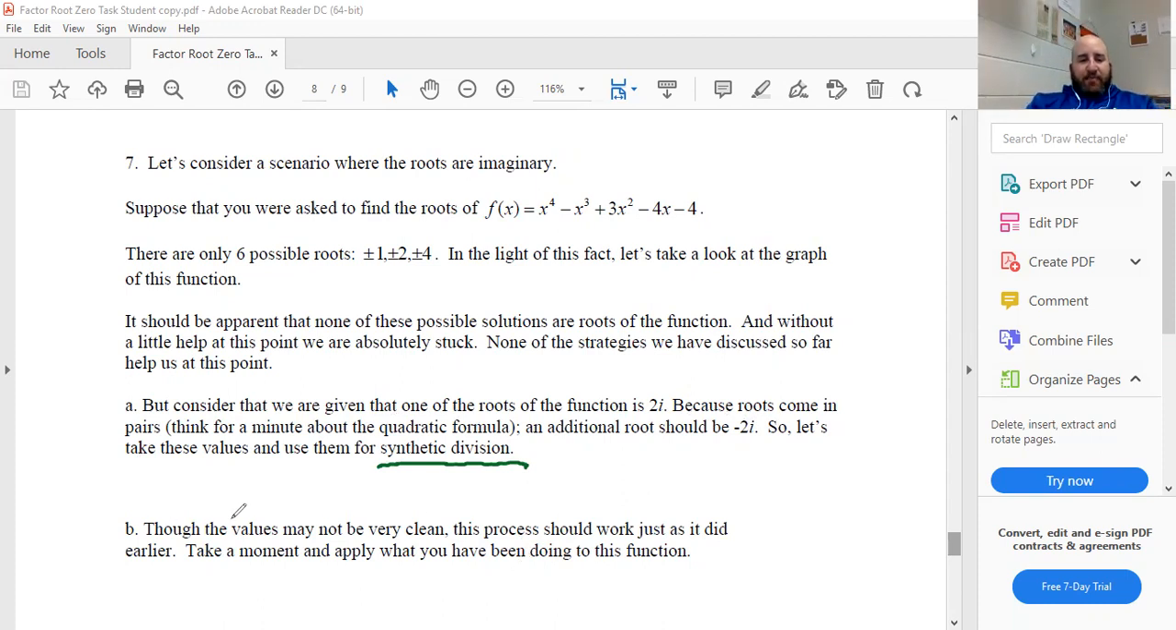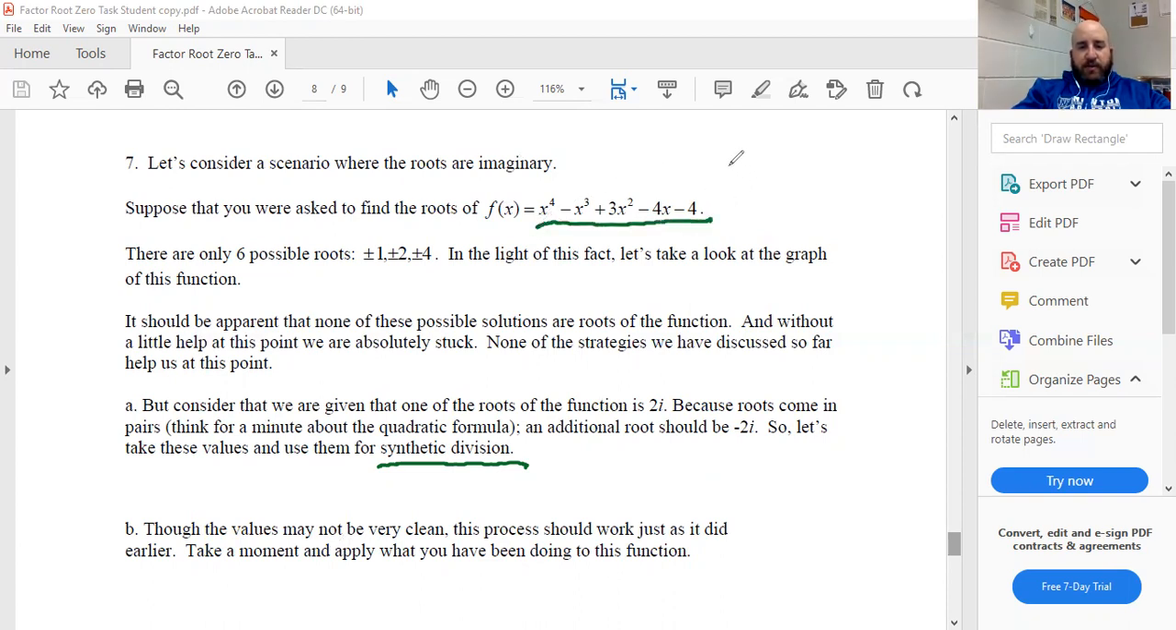I don't know why it separated and made this extra point here, because we're going to go below. We're going to go over to the last page below where the factorization and the roots are, and do our synthetic division. It says, though the values may not be very clean, the process should work just as it did earlier. And y'all are going to see that that holds up. I already wrote them out once. I'm going to write them out again so y'all remember, because it's on a previous page.